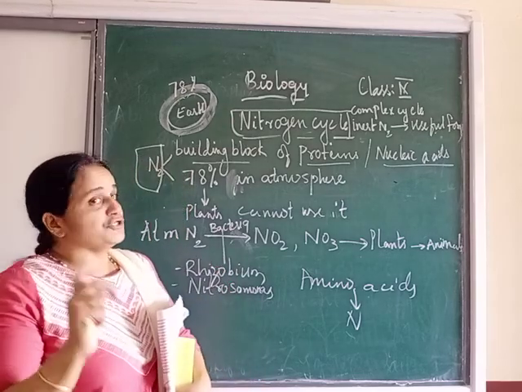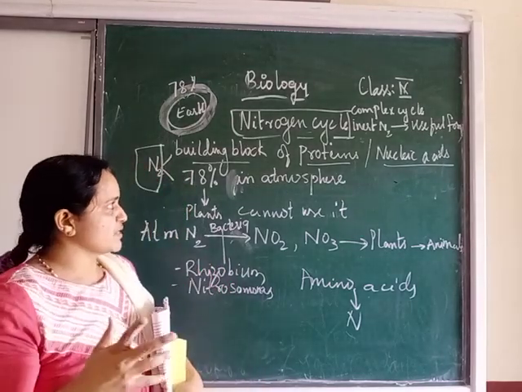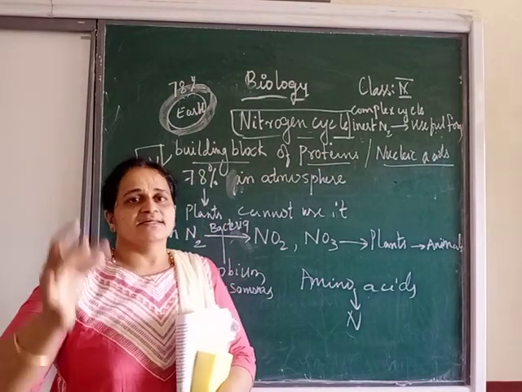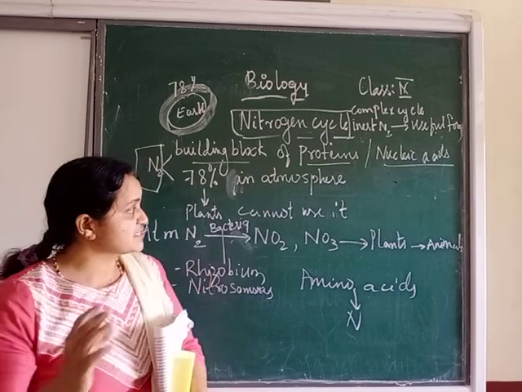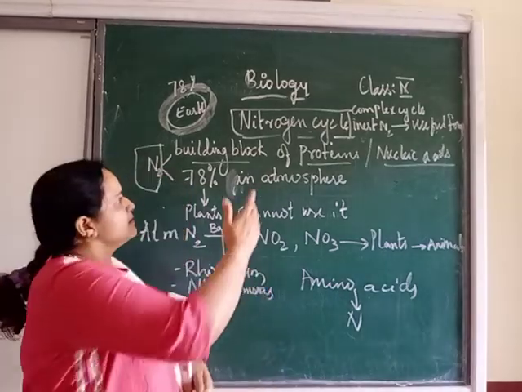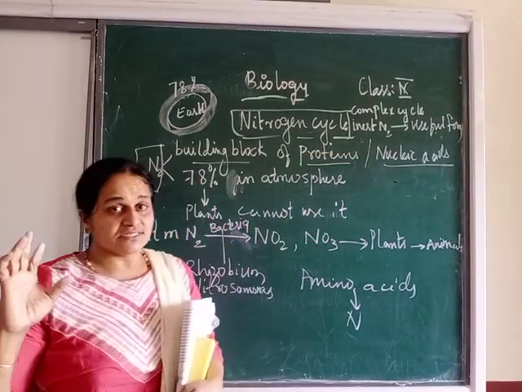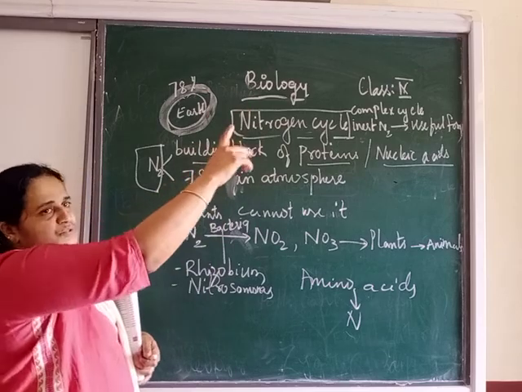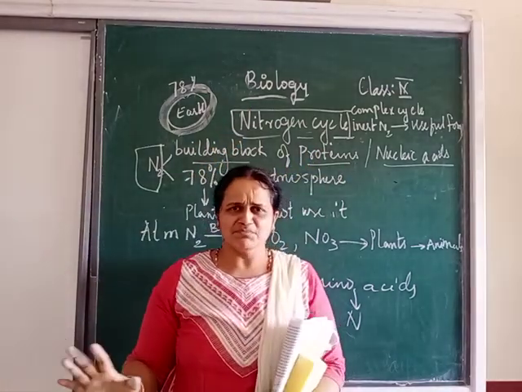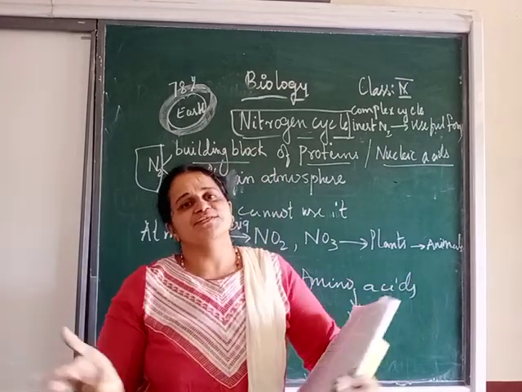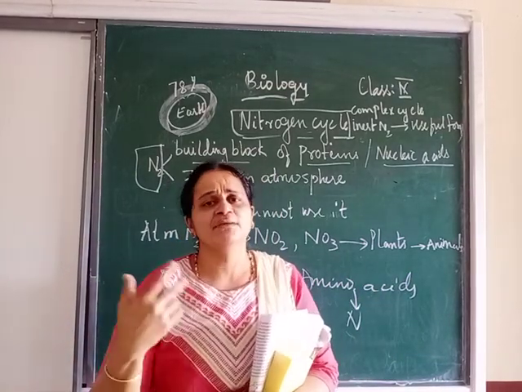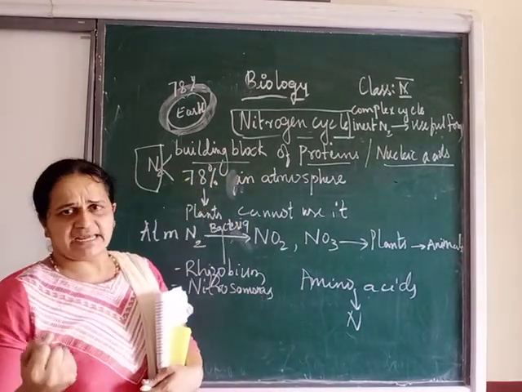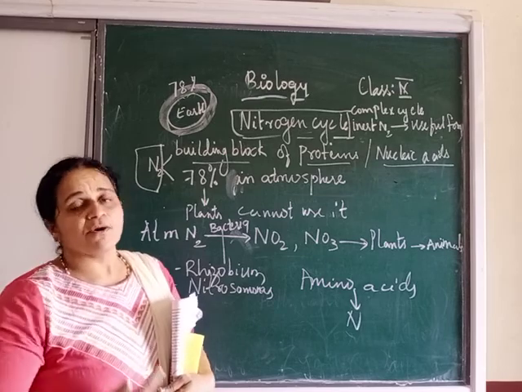And even nucleic acids. You all know what nucleic acid is. Nucleic acid is DNA and RNA, deoxyribonucleic acid and ribonucleic acid. So nitrogen is also a component in proteins and nucleic acids. That is the significance of nitrogen. And plants cannot use this inactive nitrogen. That means 78% of nitrogen, but it is of no use for the plants. Though it is a nutrient, it cannot be absorbed by the plants because it is in which form? Inert form or inactive form.